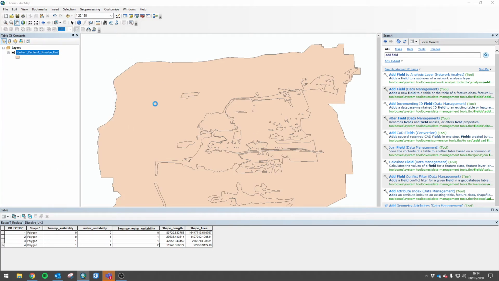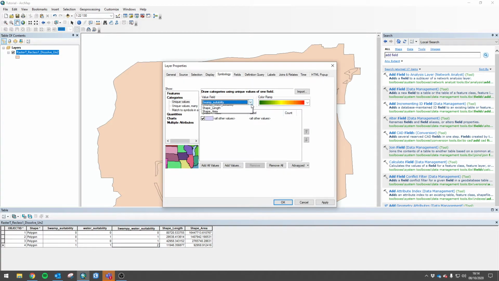Let's have a look how it expresses itself in color. Swampy water suitability. Add all values. Remove the tick of all other values because there's a 0 count there. Right? We can see there's a 0. There's 1 0. Label 0. Yeah, count 1. There's 2 1s, 1 and a 1, and there's only 1 2. Yep, count 1. There we go. That's the 2. But there's no all other values. It doesn't exist, so we don't want to have that box ticked. We want it unticked.